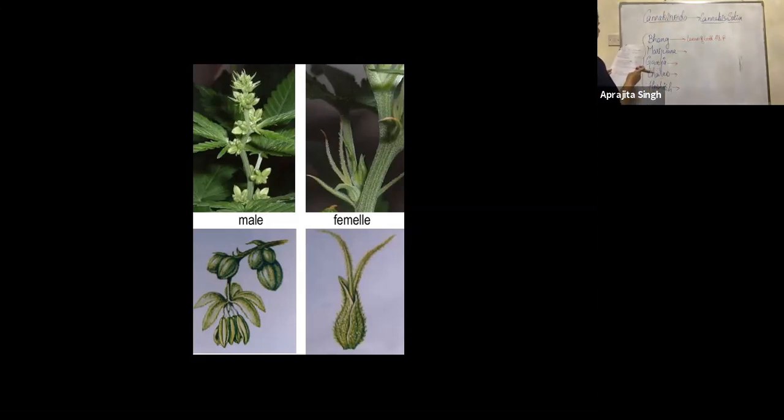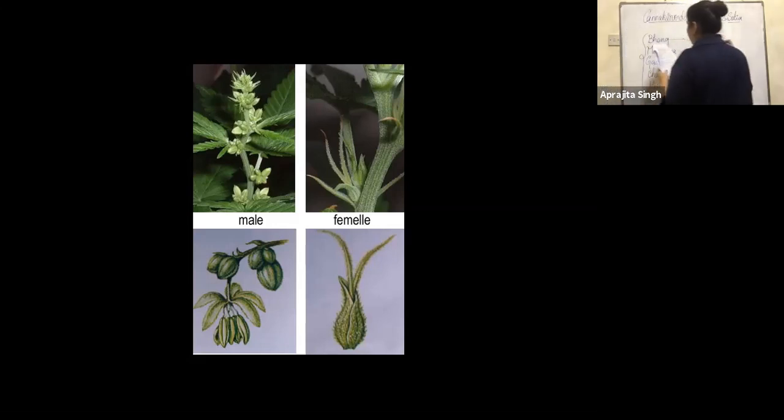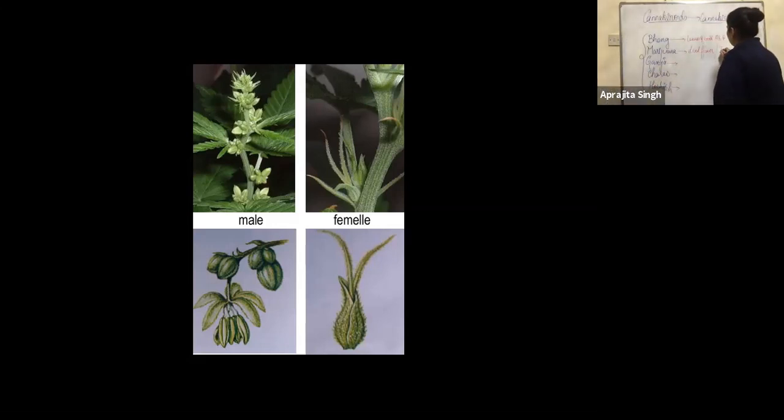Next is marijuana. Marijuana is the dried flower and top leaves of the female plant. You have to remember this.